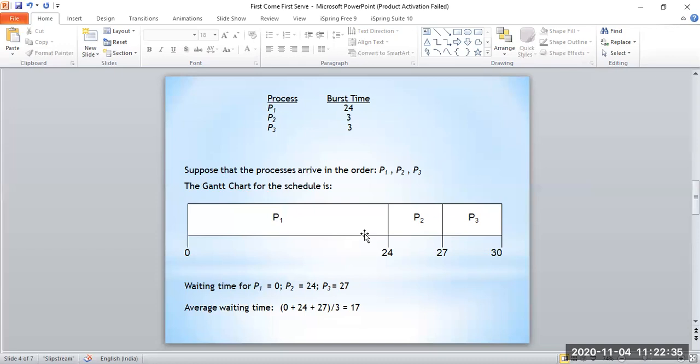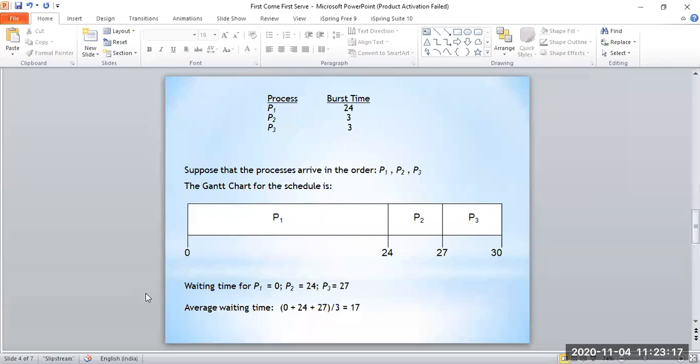So the user will be frustrated, and he may not use that architecture or that operating system in future. The user expects that whenever he enters the data, the output will be displayed immediately, or very quickly, right? He is not ready to wait for 27 seconds. So first come first serve will not work in a real time environment or time sharing environment. Okay, this is the drawback of first come first serve.